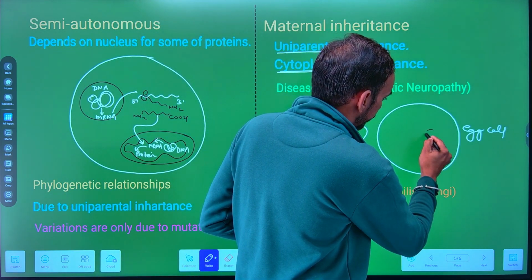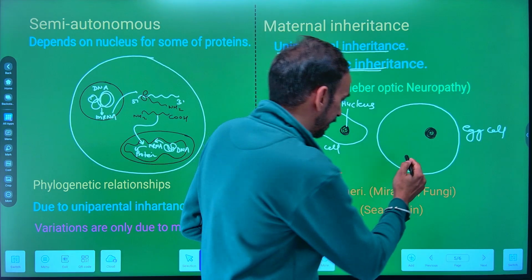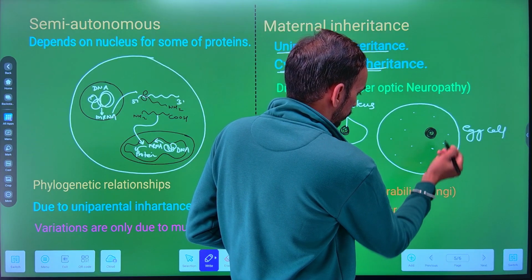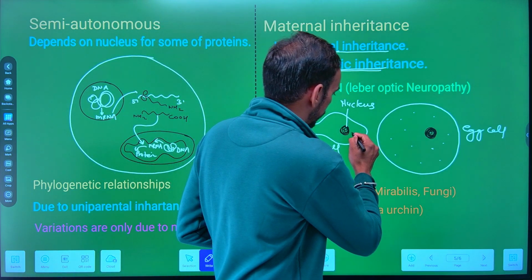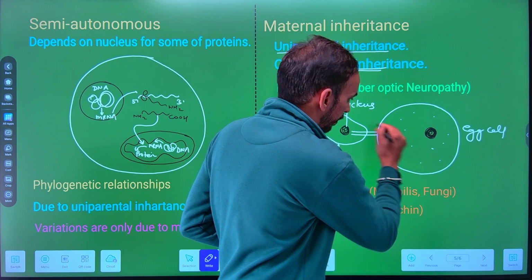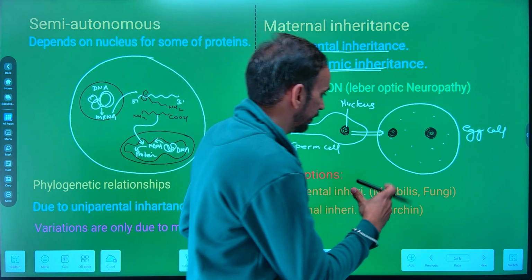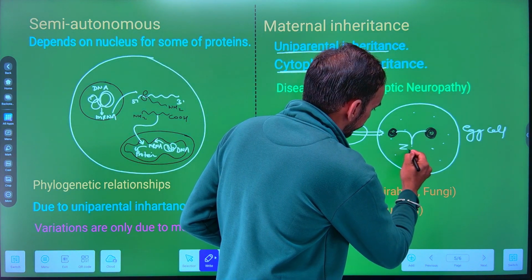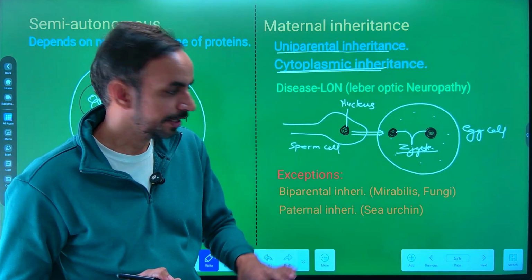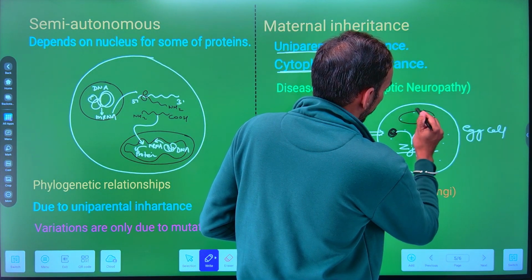While the egg cell donates the nucleus, it also contributes its cytoplasm. The sperm nucleus is transported into the egg cytoplasm during the process of fertilization. And then there is a formation of zygote, the mating of these gametes, that is the male and the female gametes. Now this process occurs within the egg cytoplasm, and the mitochondria is part of the cytoplasm.